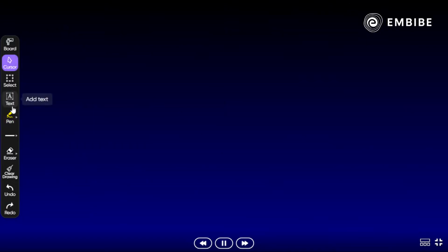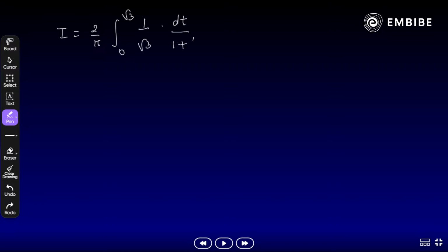We get here I is equal to 2 by pi, integral from 0 to root 3 of 1 by root 3 dt by 1 plus t square. That should be 2 by root 3 pi as it is, and it will be tan inverse t from 0 to root 3 here. Yes, try to solve it.